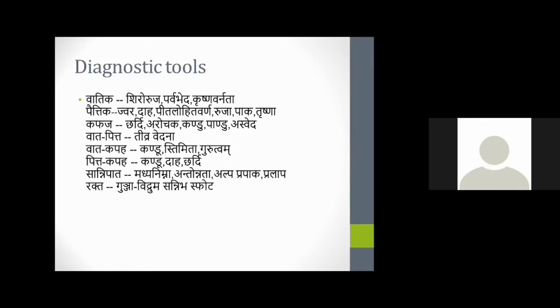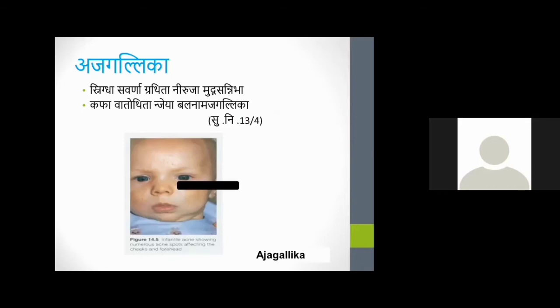And Sannipataja, if all the doshas are involved, then there will be Madhyanimna, Andonnada, Alpa Prabhaga, Pralapa. If Rakta is involved, then there will be specific manifestation like Gunja. Like Gunja, the Visphotas will be present. Then Ajagallika. Ajagallika is like Snigdha Savarna Kledita Niruja Mukha Sannibha. Mainly Kapha Vata dosha involvement is present in Ajagallika.